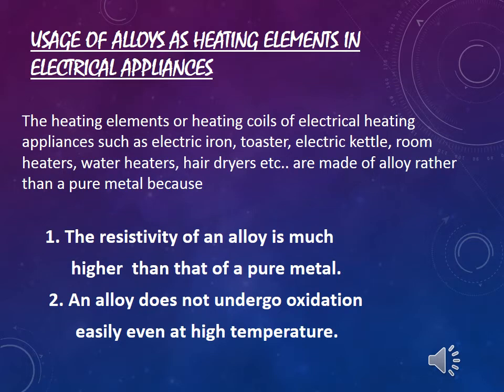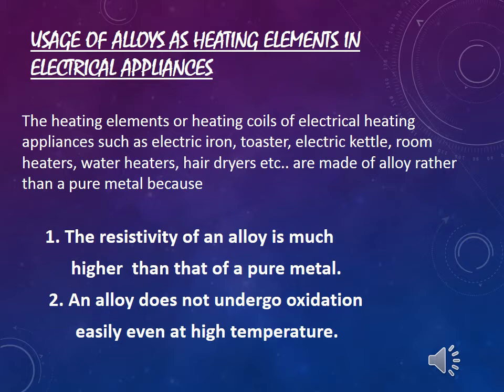Now you will be learning why alloys are used as heating elements in electrical appliances. The heating elements or heating coils which are used to produce heat, for example electric iron, toaster, electric kettle, room heaters, water heaters, etc. The heating element in these appliances are made up of alloys rather than a pure metal because the resistivity of an alloy is much higher than that of a pure metal.